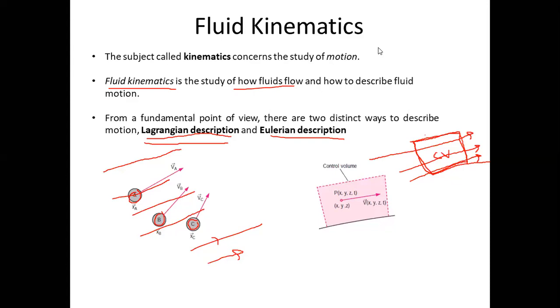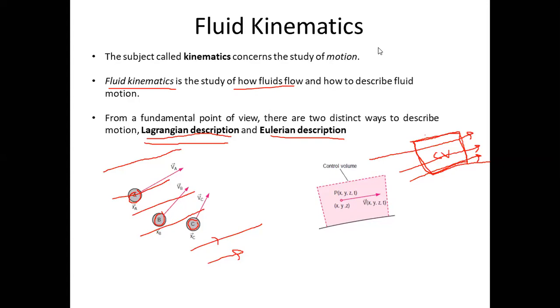Ink will not completely disappear in the water. You can track the movement of the ink. Fine. So that means the ink particle can be easily tracked among the water particles. When you are tracking the movement of ink particles, such type of observation is called the Lagrangian approach. Fine. So that is one example.